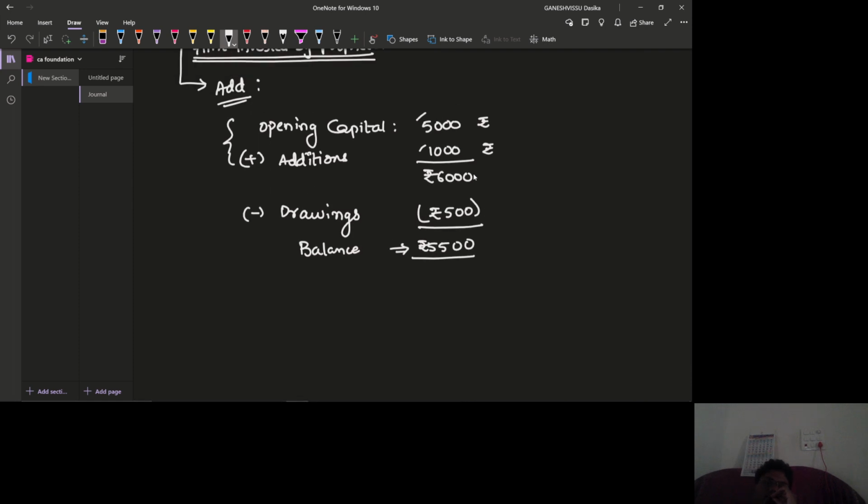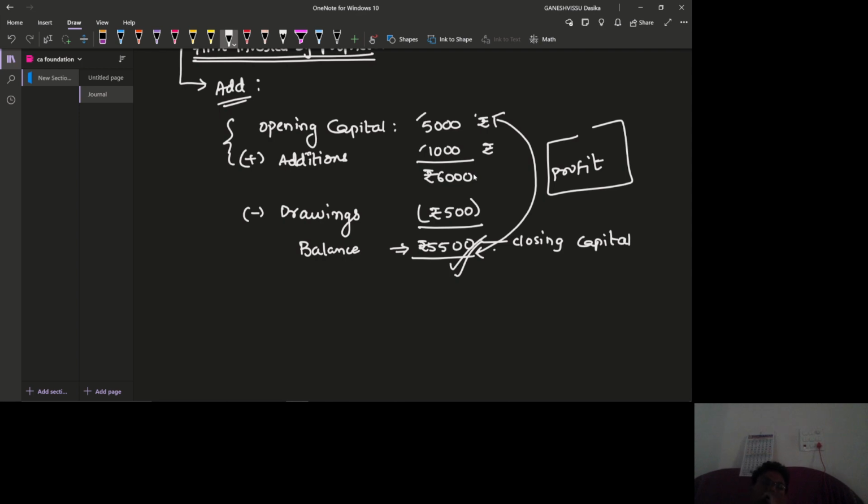And afterwards, we are going to see the difference between opening capital and closing capital. This is the closing capital, right? The difference would be what? Profit. Of course, some profit is going to be incurred. Whatever profit is earned will be included with the capital. That means that is the owner's income, right? That will be added back to the capital itself. That means the difference between closing capital and opening capital is known as profit here.